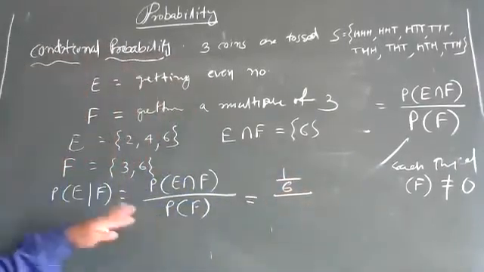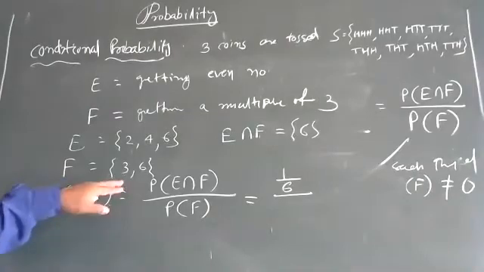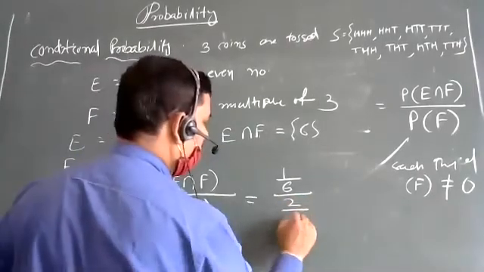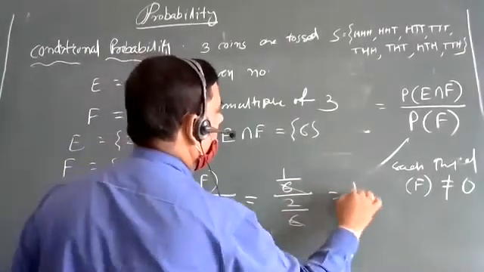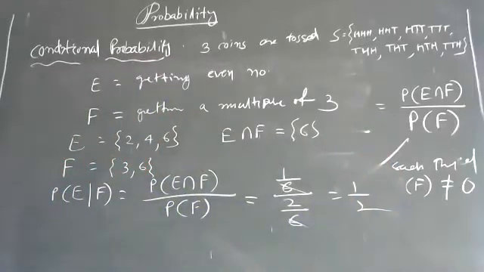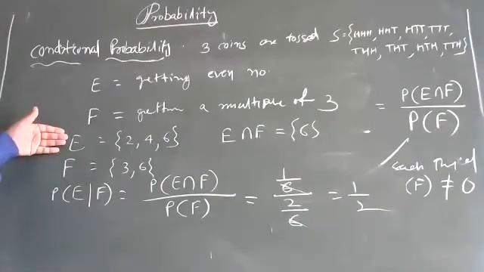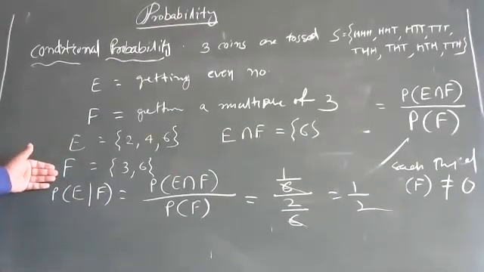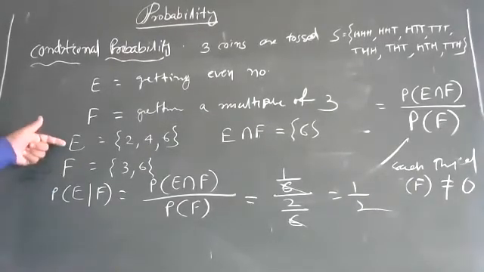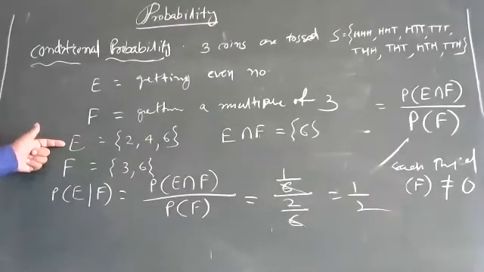And probability of F is 2 by 6. This is the conditional probability. Separately, the probability of this event is 1 by 2 and of this event is 1 by 3. So 1 by 6 divided by 2 by 6 gives 1 by 2.